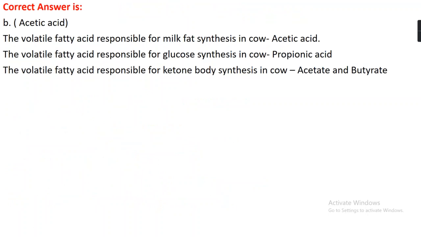The volatile fatty acid which is responsible for milk fat synthesis in cow is acetic acid, while the volatile fatty acid which is responsible for glucose synthesis in cow is propionic acid, and the volatile fatty acids which are responsible for ketone body synthesis are acetic acid and butyric acid.